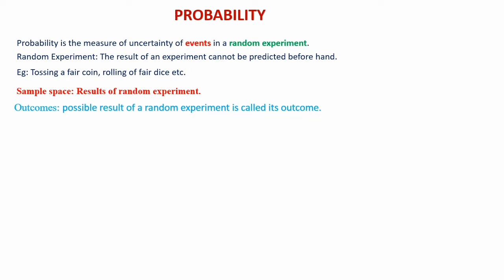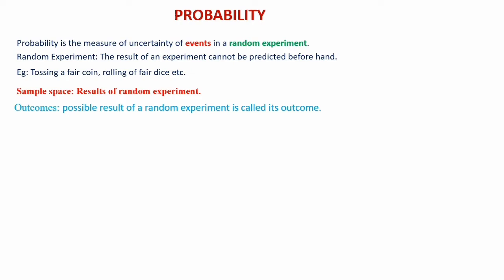Possible results in the sense, again we can take the same example, tossing a fair coin. When you are tossing a fair coin, the possibilities are getting head or tail. So outcomes are H and T. We can say H represents head, T represents tail. Rolling of a fair dice. When you are rolling a die, you'll get the chances 1 to 6. So the possible outcomes we can say 1, 2, 3, 4, 5 or 6.